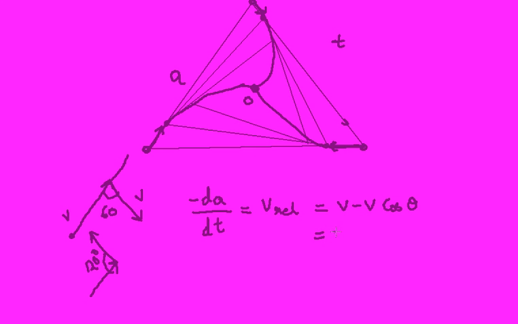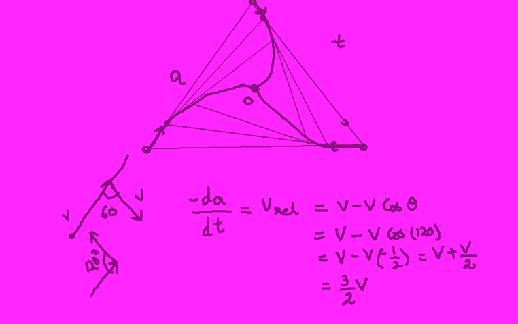So that would be equal to v minus v cosine of 120. That would be equal to v minus v times cosine of 120, which is minus 1 by 2. That's equal to v plus v by 2, which would be equal to 3 by 2 v.